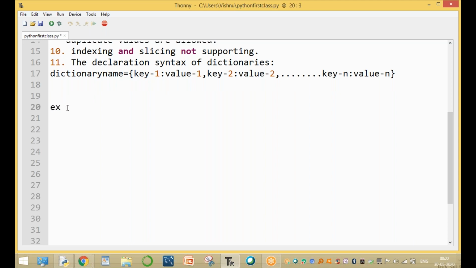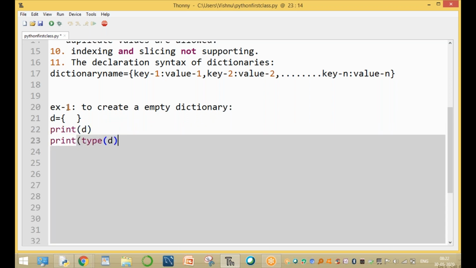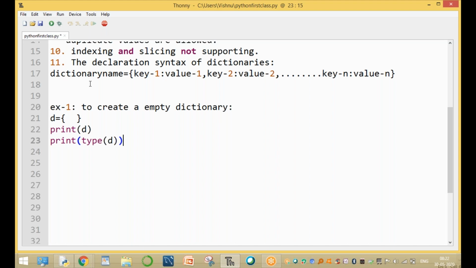What is the first example, sir? Creating an empty dictionary. Sir, how to create an empty dictionary? Empty dictionaries are created using two ways. One way is empty curly braces: D equal to empty curly braces. Okay, this is an empty dictionary. And print of D gives empty. And the data type of D is the dictionary data type. So this is example 1.